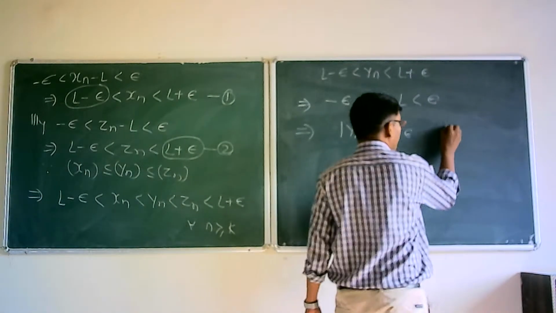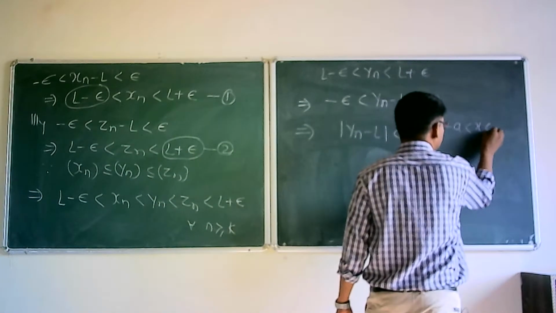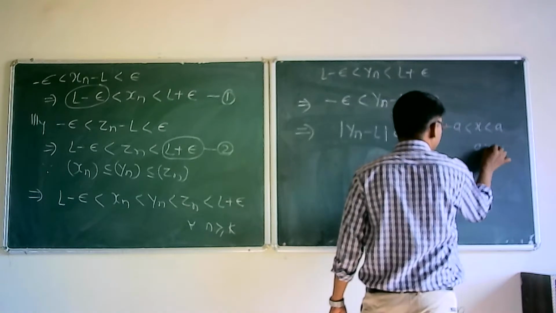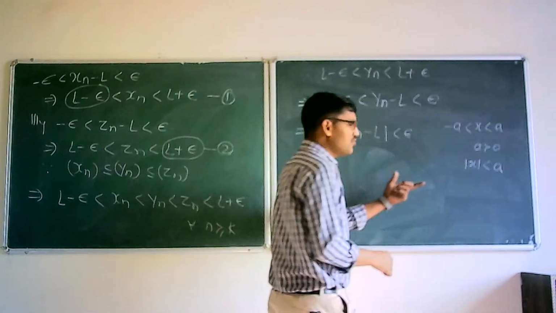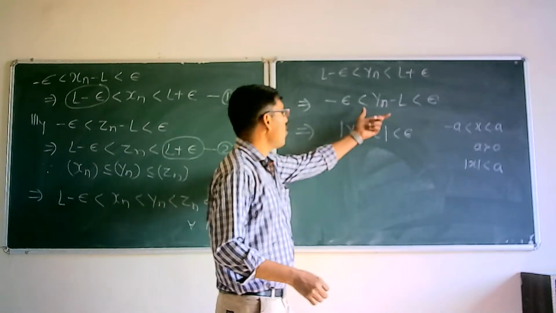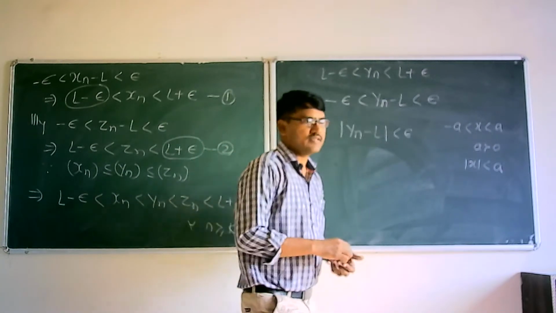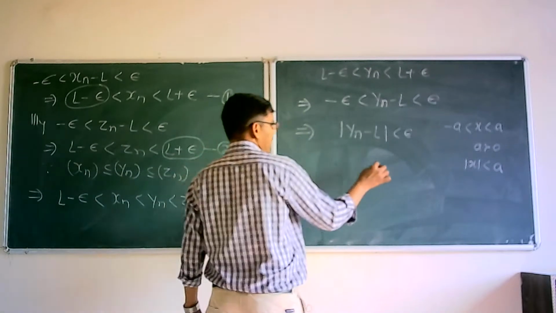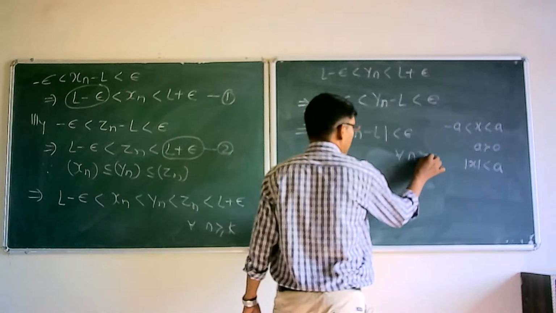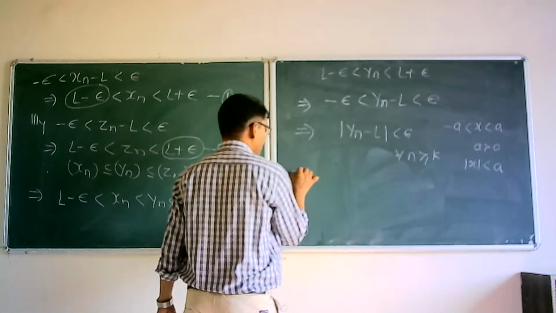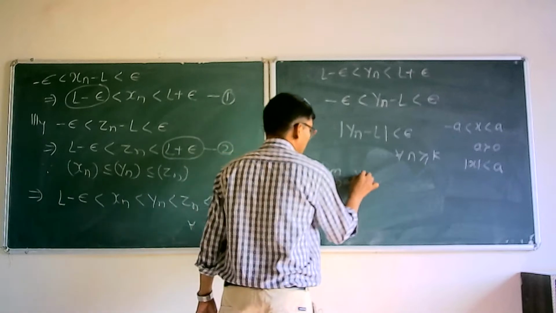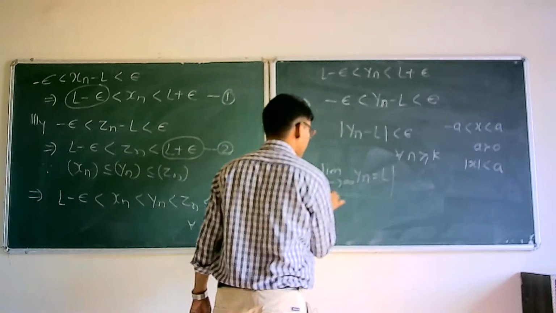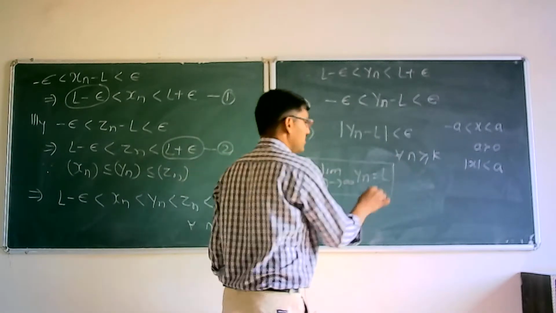We know that if minus a less than x less than a, where a is greater than 0, then we can write it as mod of x less than a. By using this property, we can write mod of yn minus L is less than epsilon for every n greater than or equal to k. But this is the definition of limit. What does this imply? Limit n tends to infinity, yn is equal to L. And this is what we want to show here.